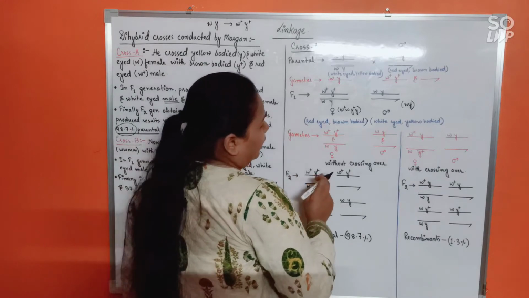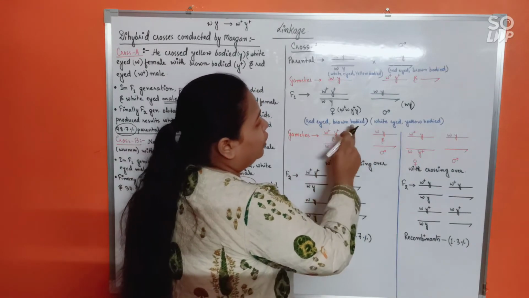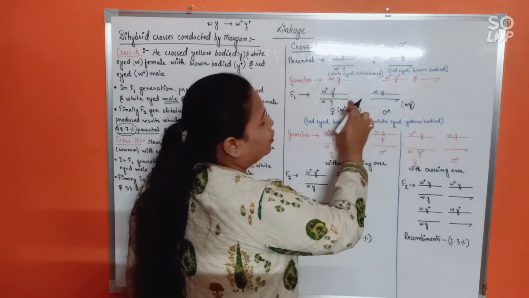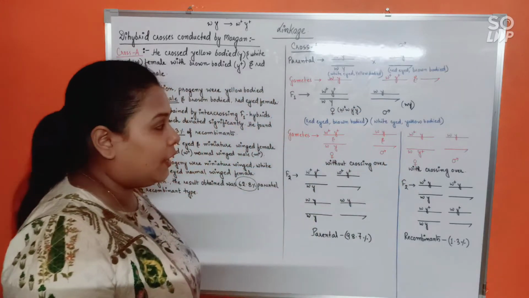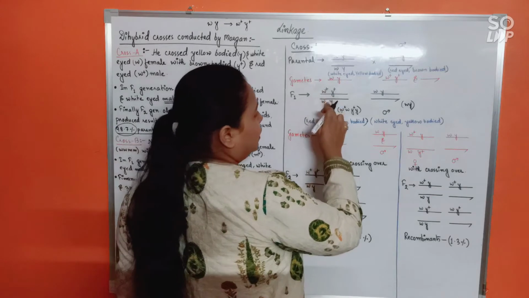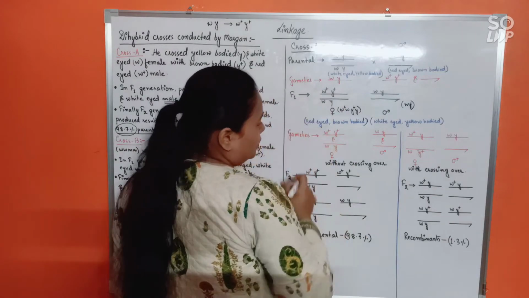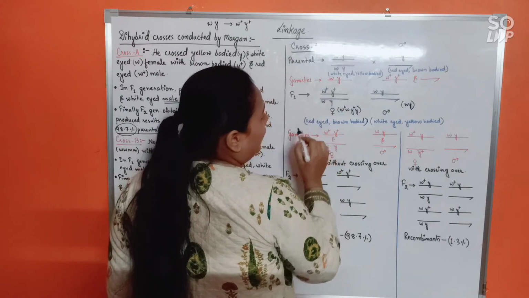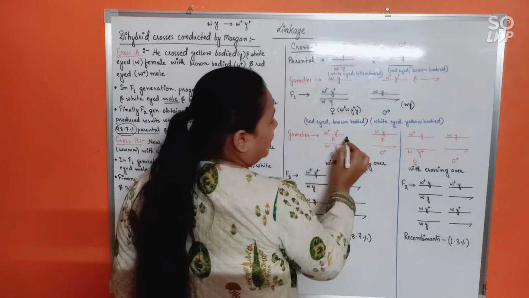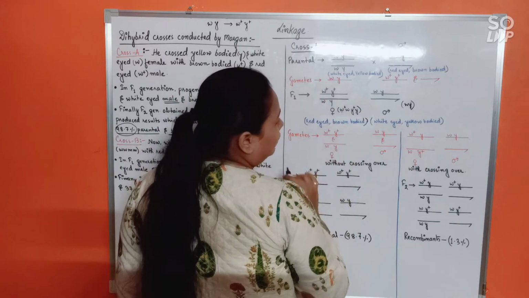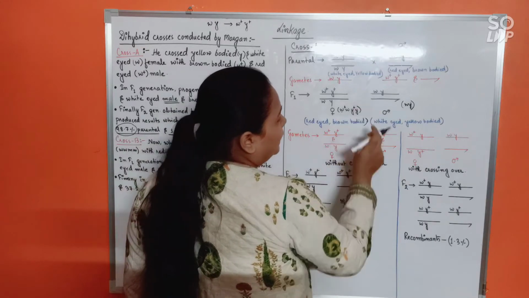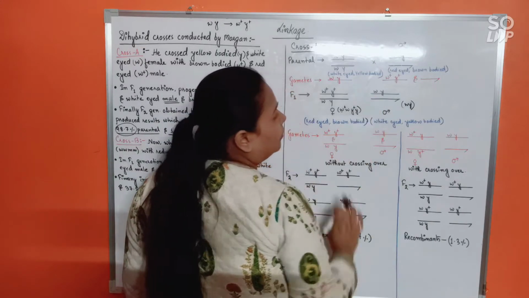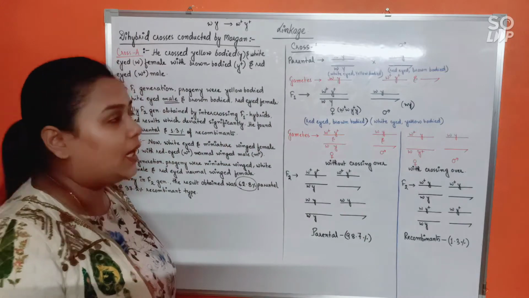Now, see. First, we will find out the different types of gametes that can be produced by the two progeny without crossing over. If there is no crossing over between the two X chromosomes, then the gametes produced by the female will be W plus Y plus, as usual, and W Y. These two are the gametes produced by the female, and these are the gametes produced by the male.